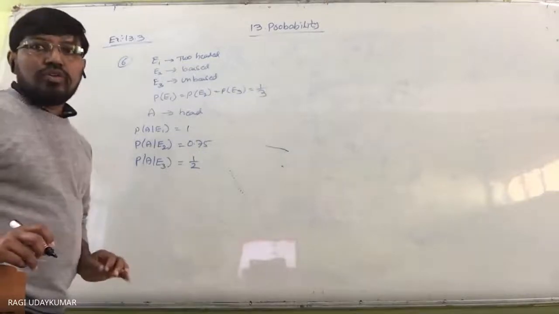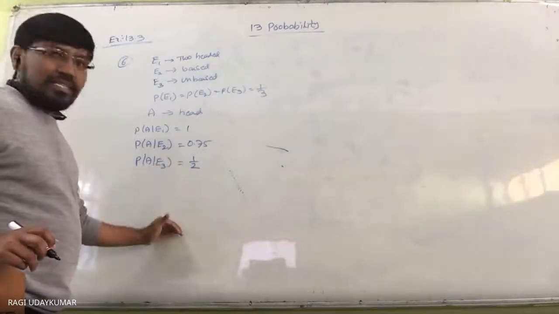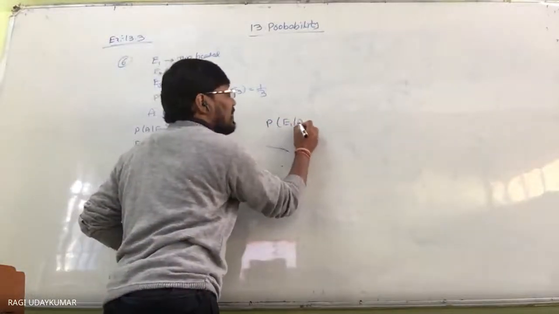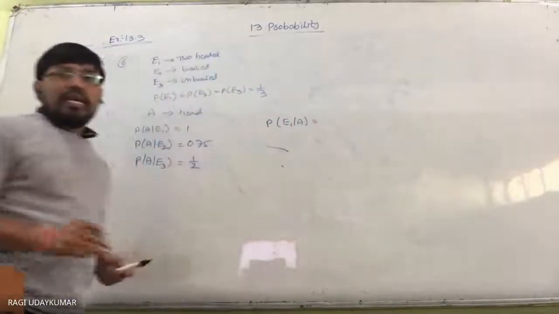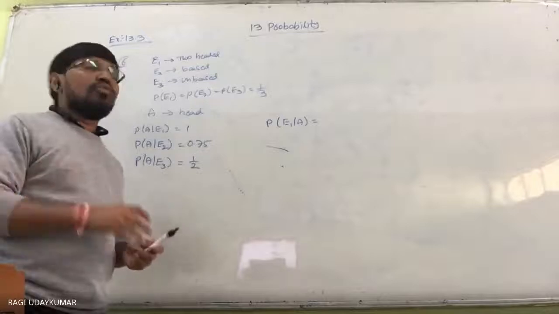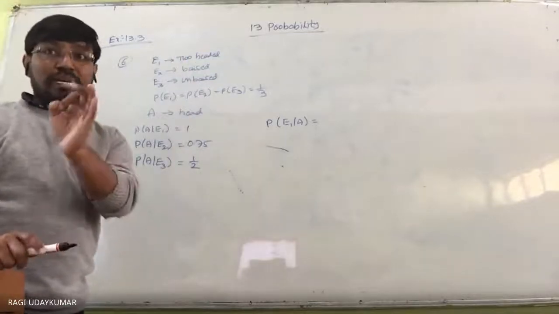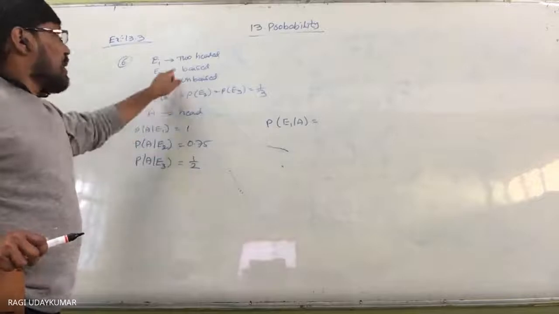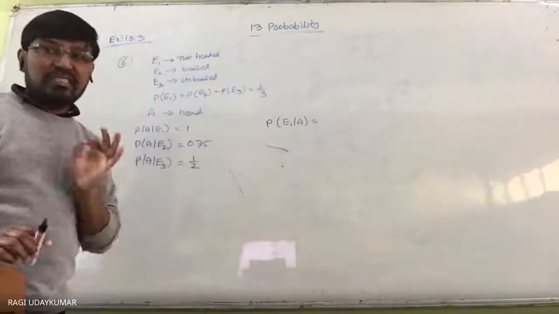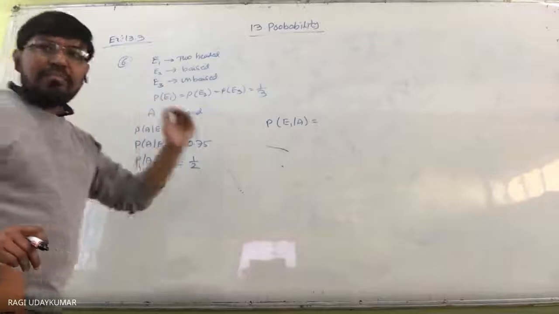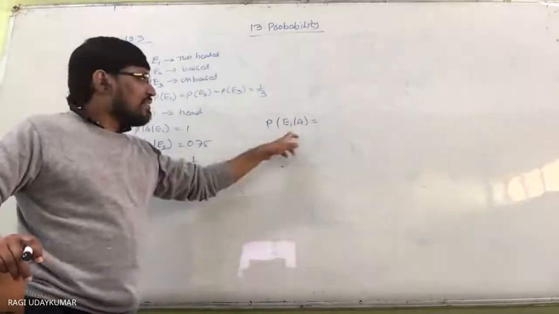Now the question is asking you to find the probability of E1 given A, that a head has come. What is the probability that it is a two-headed coin? Sometimes the question may be asked about the biased coin instead of the two-headed coin. Please be careful here. Till now, in every problem, only E1 was asked.